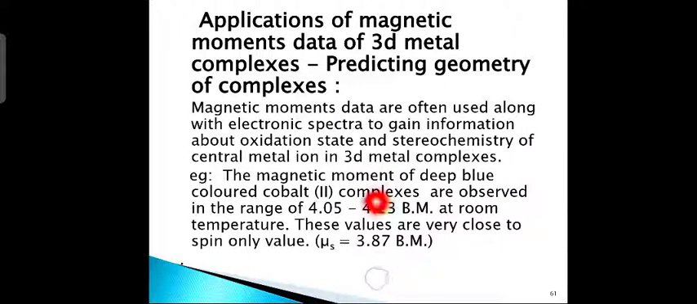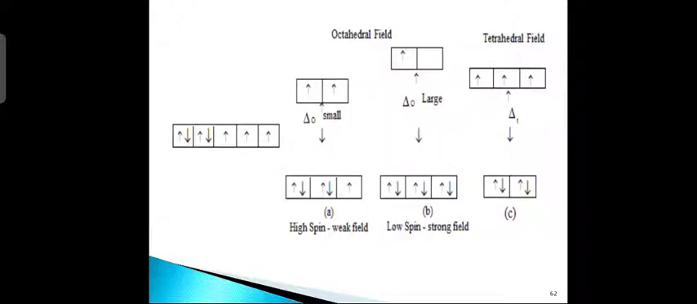Now, let us consider an example. The magnetic moment of deep blue colored cobalt 2 complexes is observed in the range 4.05 to 4.23 Bohr magneton at room temperature. These values are very close to the spin only value, which is 3.87 Bohr magneton.